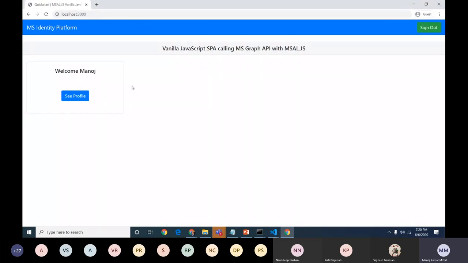So now I logged in to my application, which I created in Azure AD, with my Gmail account. So you see which email account we have: my Gmail account. Similarly, we can use a Facebook account, a different organizational account, or my Microsoft personal account. All these activities are now available in preview. So let's move to the demo.